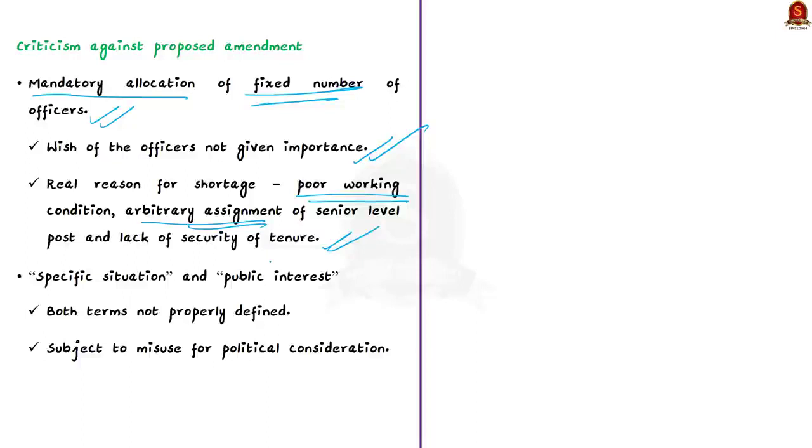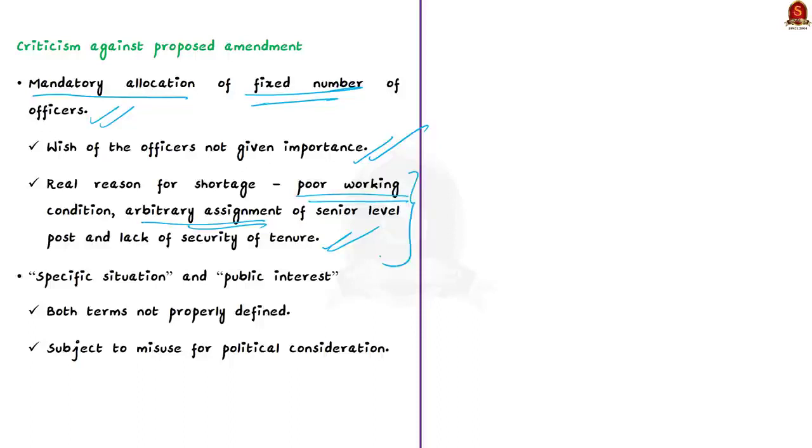But the central government is citing that state governments are just not providing officers, and that is why they are requiring the amendment. So here the author is of the view that instead of the proposed amendment, the government must focus on addressing the issues in the central deputation first.